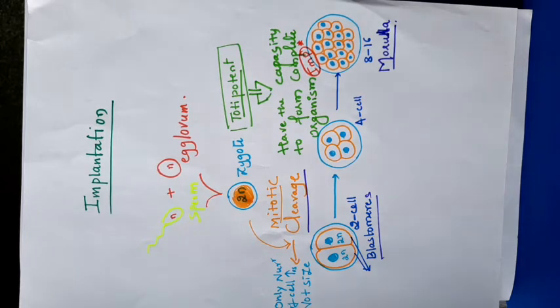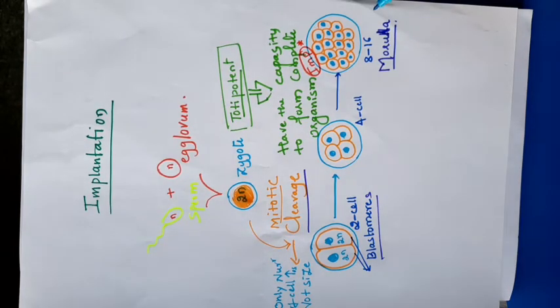When the blastomere number is 8 to 16, that stage is called morula. This morula does not stop here. It undergoes many more mitotic divisions and forms the blastocyst.